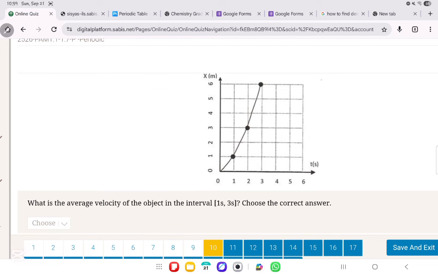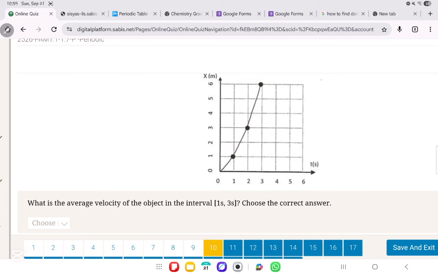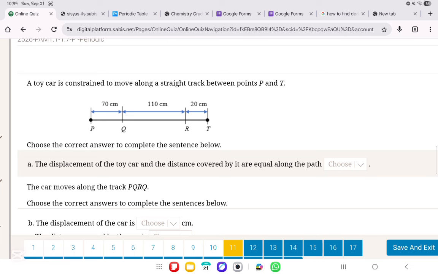So how do you find the average velocity? Very simply, you're going to take the 2 points, 1 second and 3 seconds, which is over here. And you're going to find the slope, which is very simply 6 minus 1 over 3 minus 1. That's going to be 5 over 2, which is 2.5 meters per second. So the average velocity of the object in this time interval is 2.5 meters per second. And it's positive because it's increasing. Now we move on to question number 11.